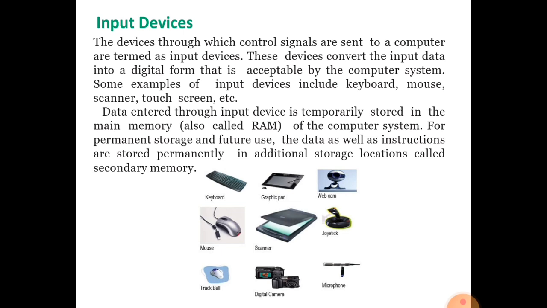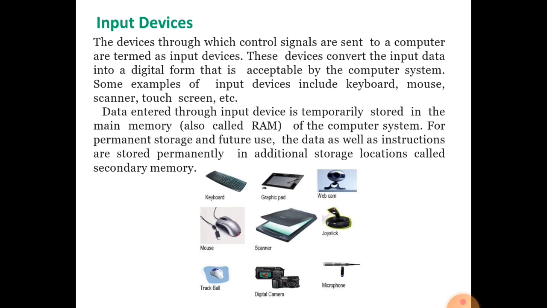So this device converts the input data into digital form usable by the computer system. So now the computer system will understand what data you have entered and what instruction is given by the user.